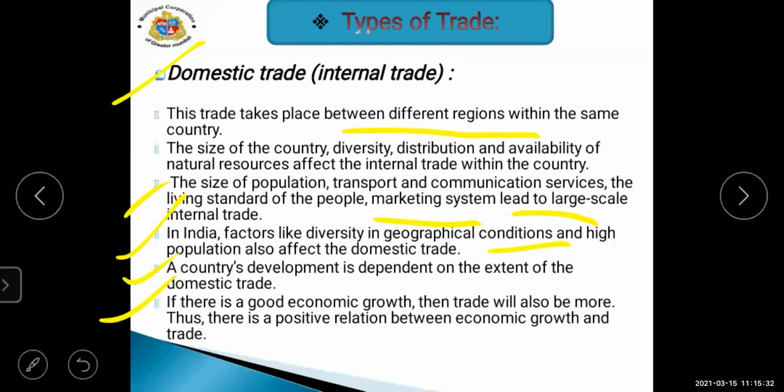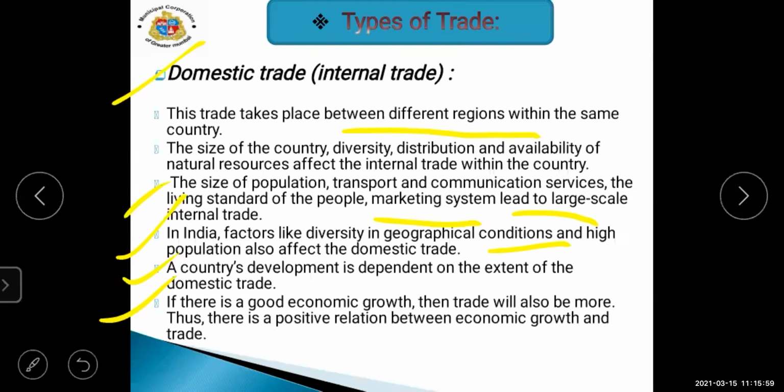So when we are doing internal trade, students, we have to see the population, diversity and availability of natural resources in that country. We have to see how the population of that particular region is when we are sending products to that region.